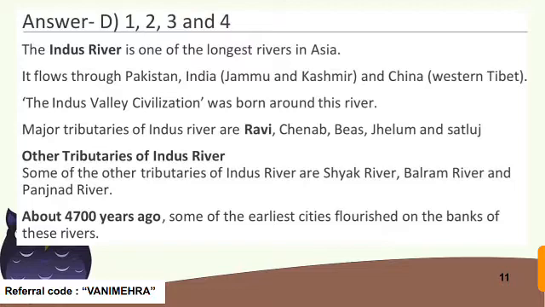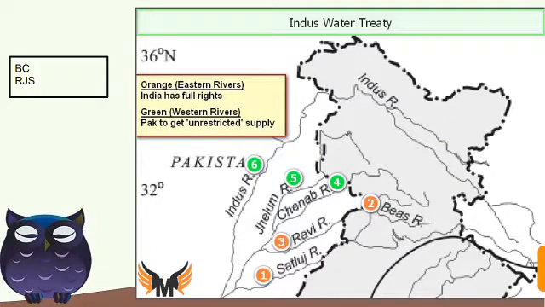Let's see, here I have a map. This is the part of Pakistan, and this is the part of India, and here is China, okay. So Indus River flows from Pakistan, then in the Jammu and Kashmir region of India, and then through western part of Tibet or China, okay. So here is Indus River, and these are the tributaries of Indus River.